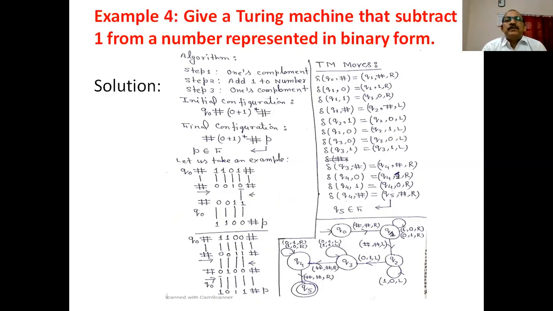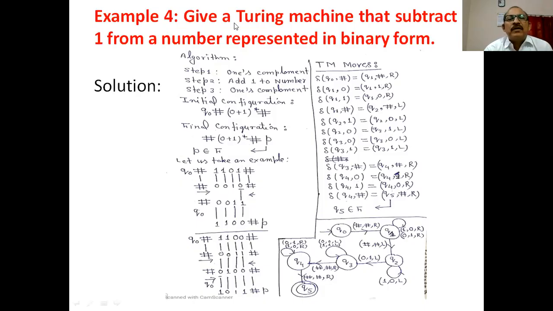Next example: design a Turing machine that subtracts 1 from a number represented in binary form. Is it clear? The number is given in binary form and we have to subtract 1 from the number. Okay. The technique is very simple.